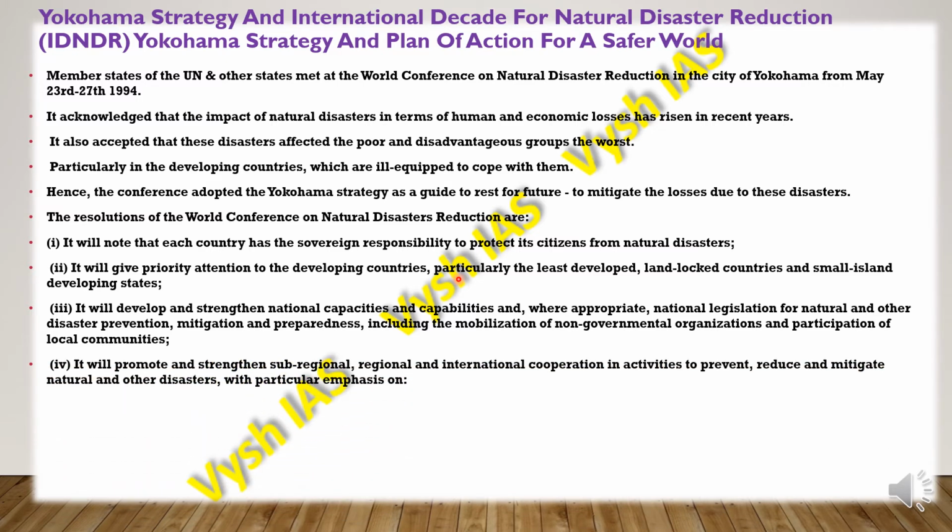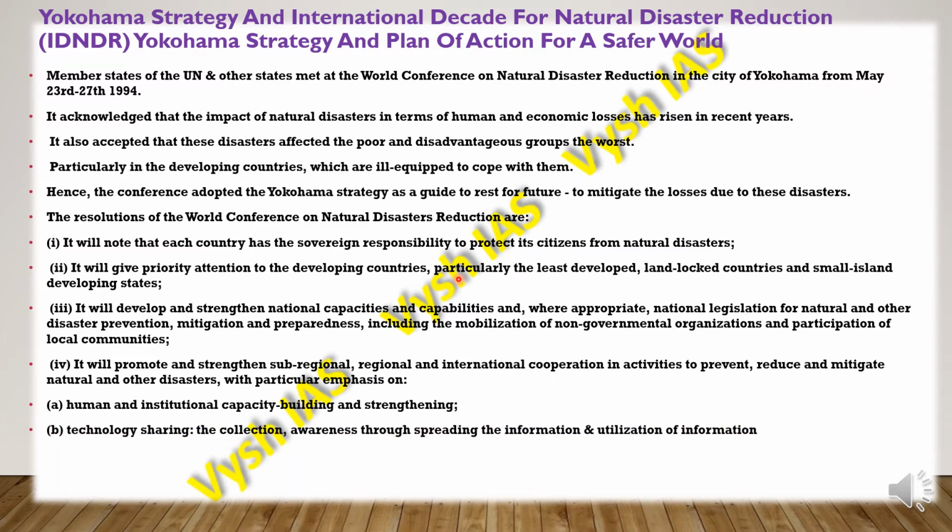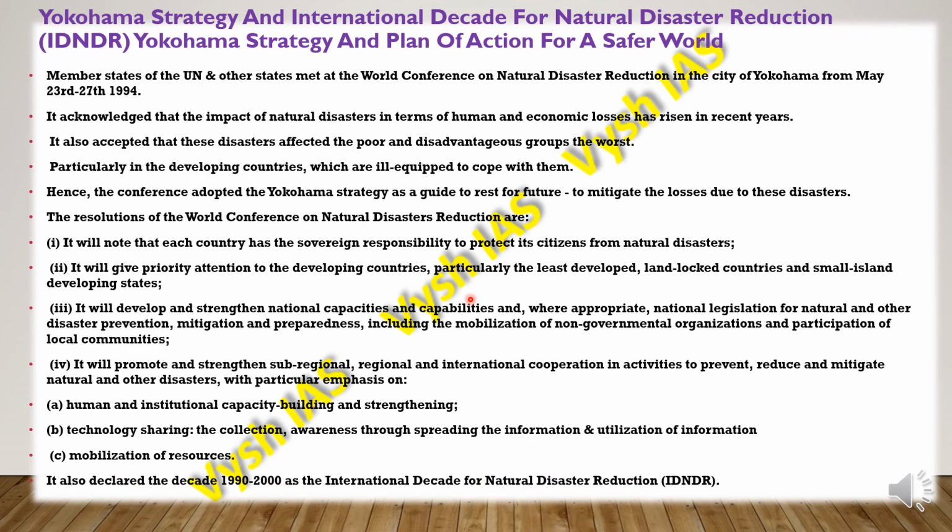It will also promote and strengthen sub-regional, regional and international cooperation in many activities to prevent, reduce and mitigate natural and other disasters, with particular emphasis on human and institutional capacity building and strengthening. Then technological sharing by the collection of data, then awareness through spreading of information and utilizing that information for application. And finally, mobilization of resources. Also, the decade of 1990 to 2000 was declared as the International Decade for Natural Disaster Reduction.